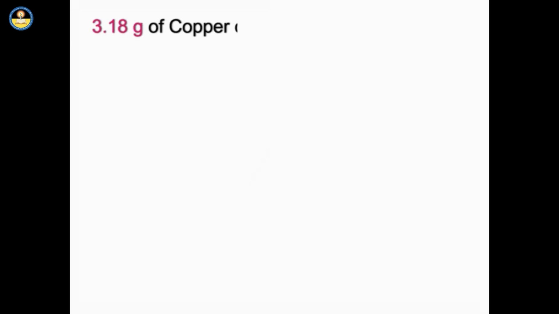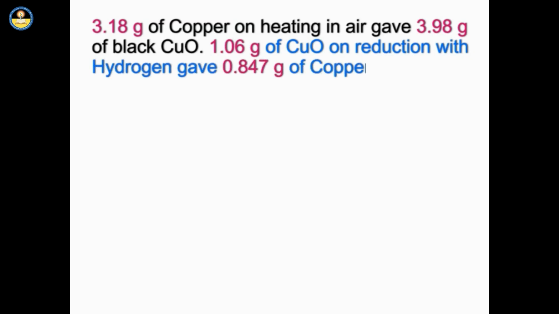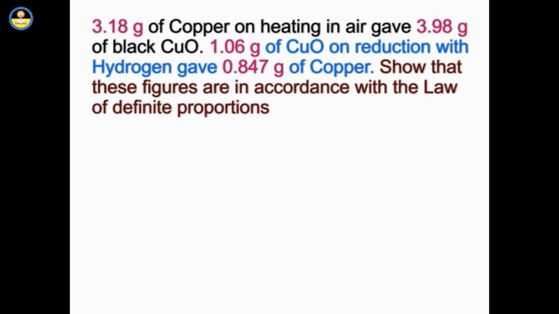Let us now try to solve a problem. 3.18 grams of copper on heating in air gave 3.98 grams of black CuO. 1.06 grams of CuO on reduction with hydrogen gave 0.847 grams of copper. Show that these figures are in accordance with the law of definite proportions.